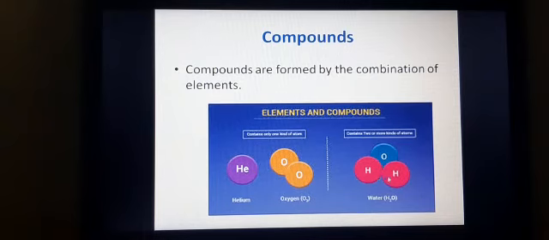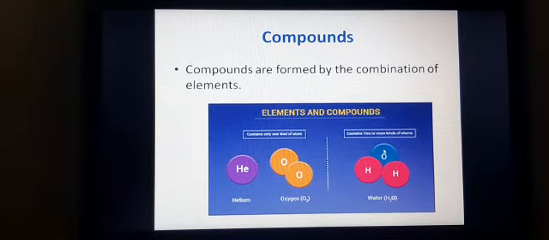So if you take this example, here we have two different atoms, but in this the both have not combined. If you take here, hydrogen atoms are there, two hydrogen atoms and one oxygen atom are present. So three atoms are present here, and they are also said to be a molecule. But here two different elements have been combined. Hydrogen atoms are present, and oxygen atoms are present.